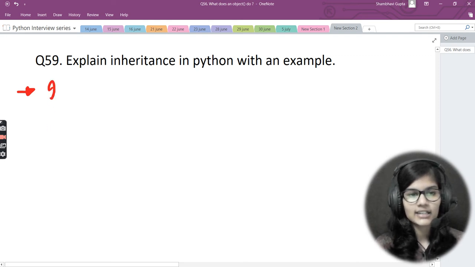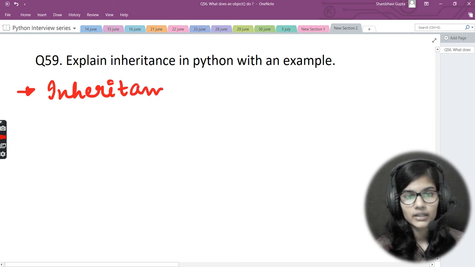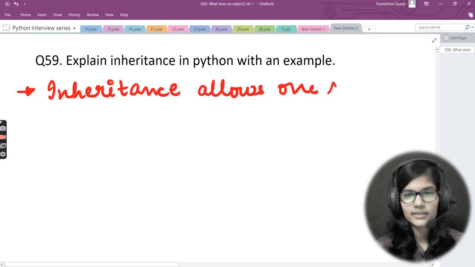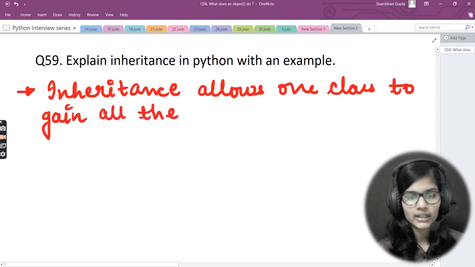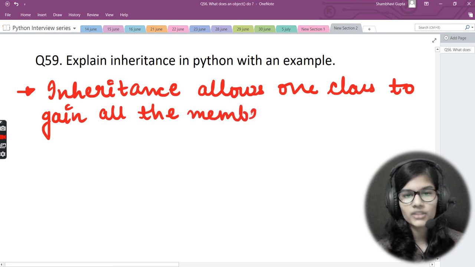So let's get started. I would just start writing here that inheritance allows one class to gain all the members. Okay, by members what do I mean?